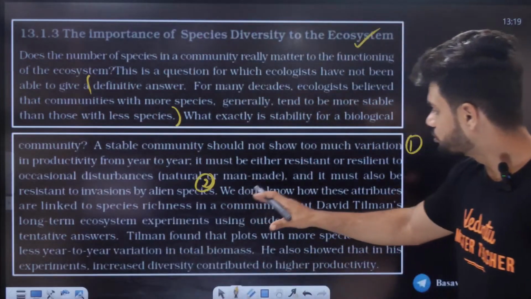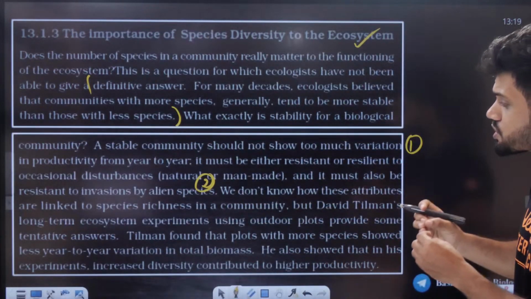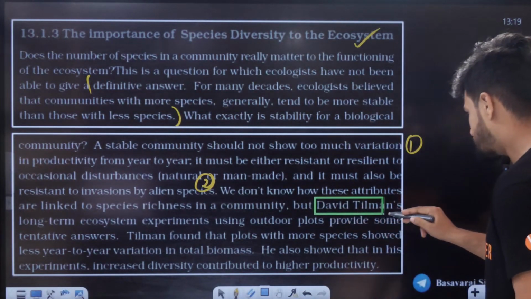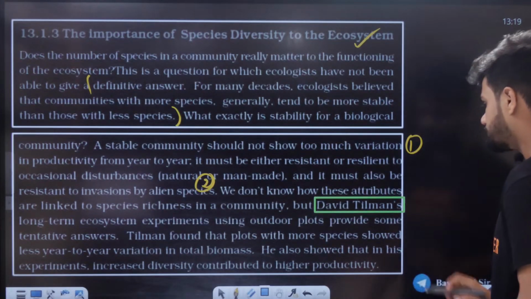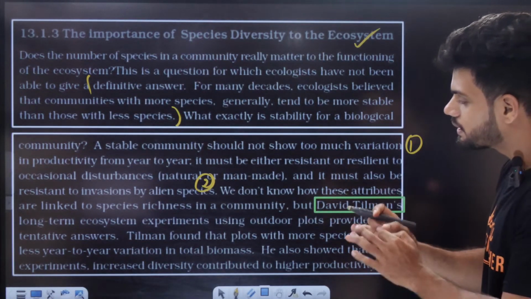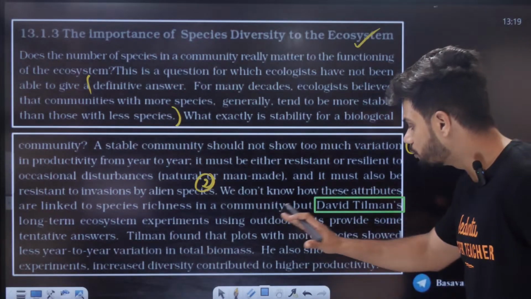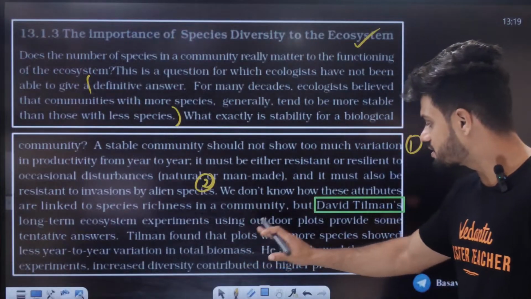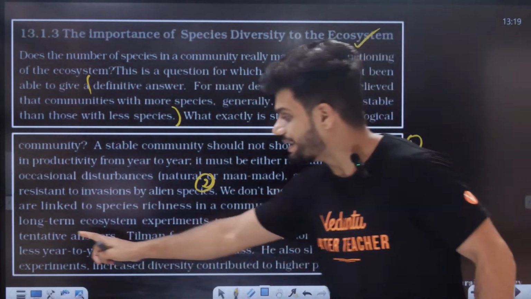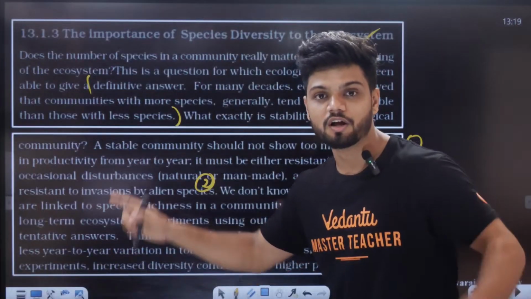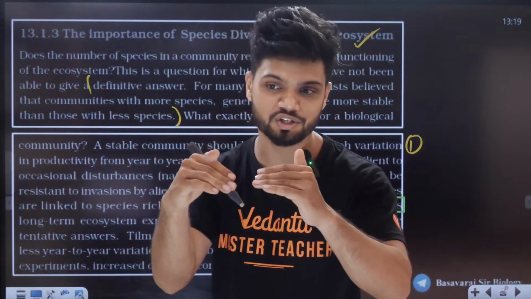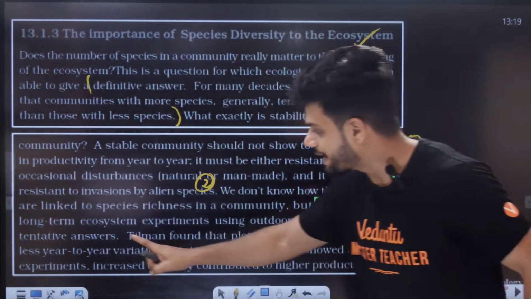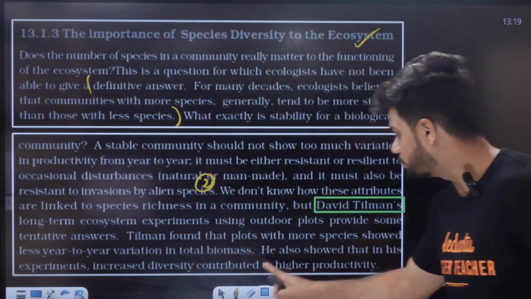We do not know how these attributes are linked to species richness in a community, but David Tilman, all of you know what to do. Scientist comes up, right? David Tilman's long-term ecosystem experiment using outdoor plots provides some tentative answers. Tilman found that plots with more species showed less year-to-year variation in total biomass. He also showed that in his experiment, increased diversity contributed to higher productivity.